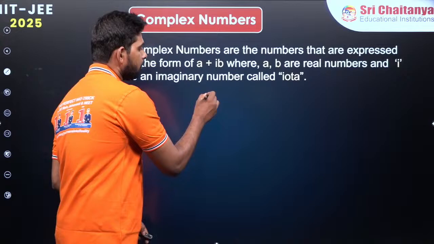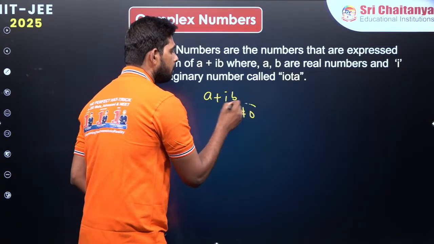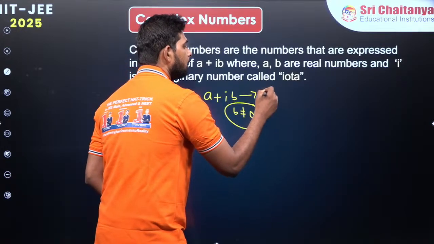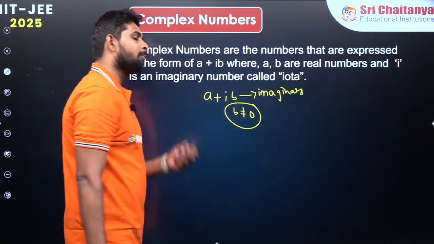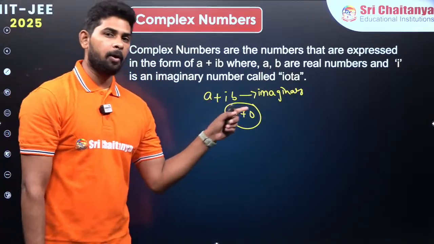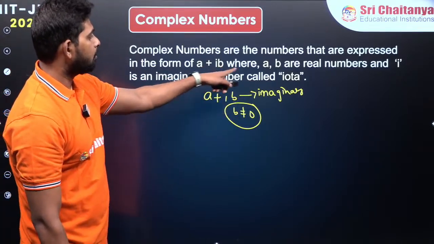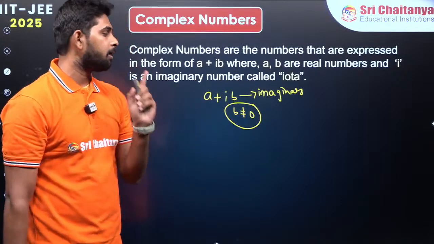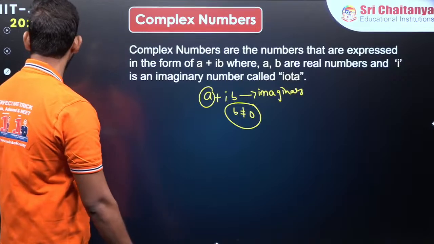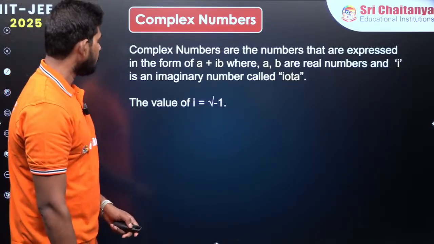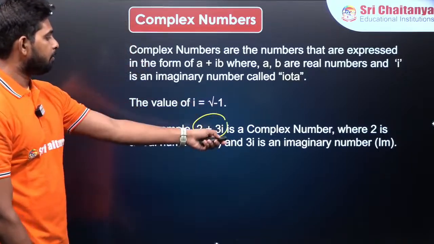Now all the numbers of the form a + ib, where b is not equal to 0, this number is called what? Imaginary numbers. They are imaginary numbers. They don't exist in the real world, but they are useful. What is that use? I am going to show you next. So these numbers I am taking over here, this is called iota. All these numbers a, b belong to real numbers. If b is not equal to 0, then they are imaginary. If b is equal to 0, then this is going to be a real number, right? So together we take i² = -1. For example, 2 + 3i, that is an imaginary number, 3i.